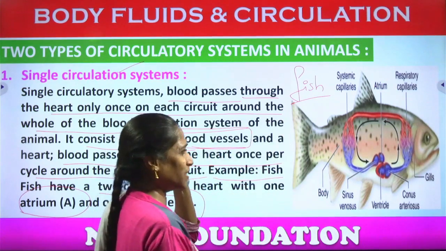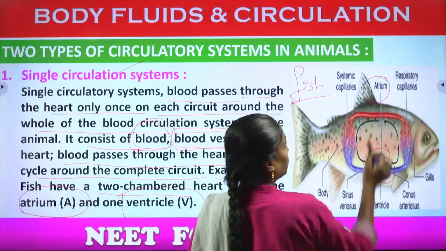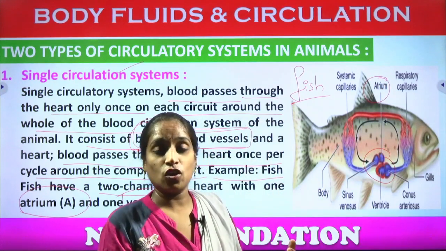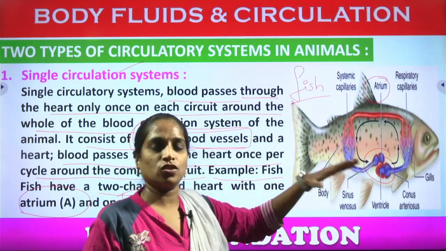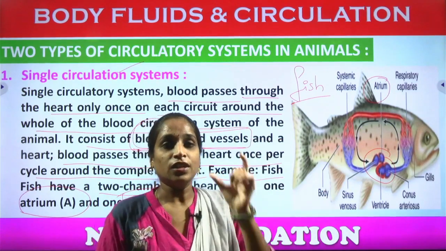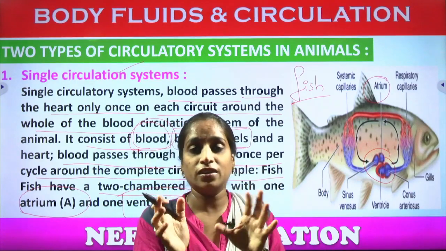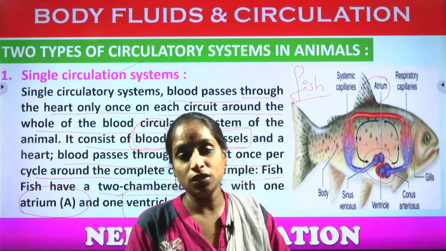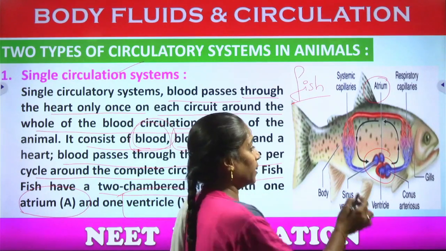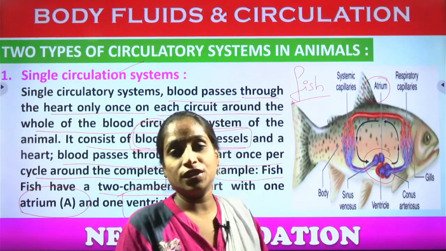Within the fish we can observe the heart. This is the atrium which receives the deoxygenated blood. Okay, so in the circulation process, in the heart or in the blood vessels, wherever we observe red color, that indicates the passage of oxygenated blood, and the blue color indicates the passage of deoxygenated blood.